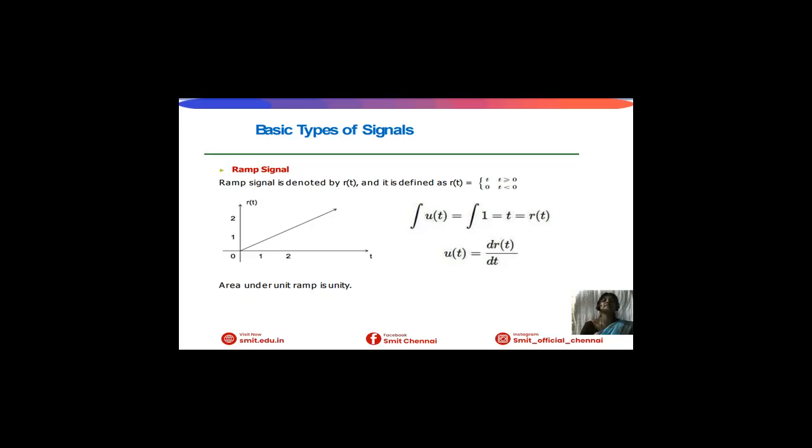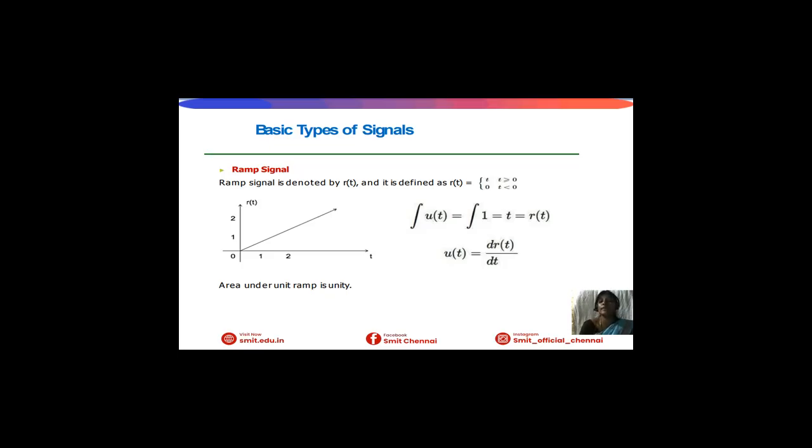Next one is ramp signal. Ramp signal is denoted by r of t, and it is defined as if t is greater than or equal to 0, r of t will be t. Otherwise, it will be 0. It is the integration of unit step signal.